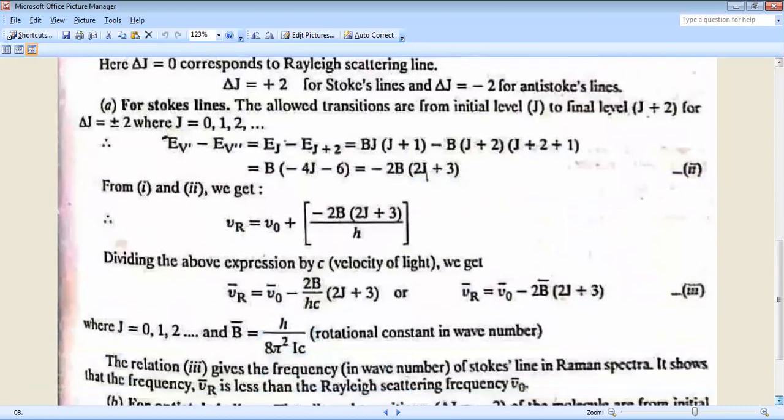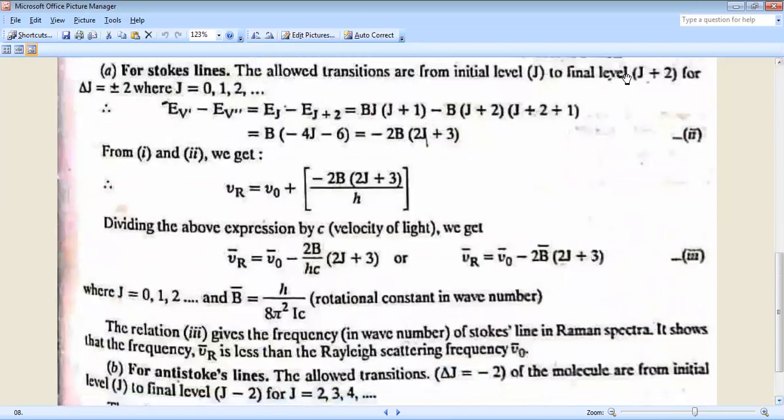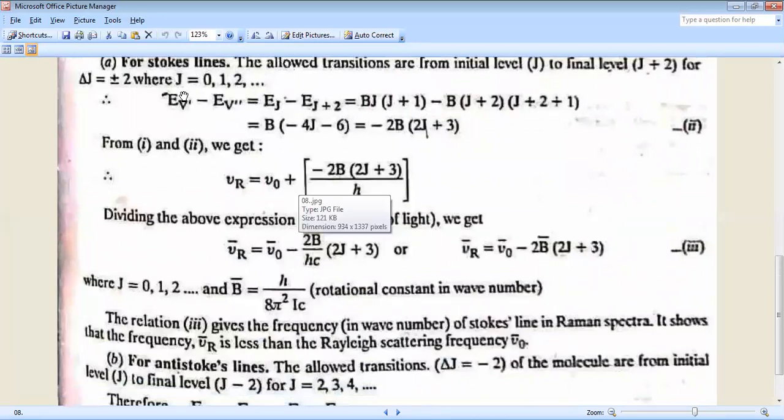For Stokes line, the allowed transition is from initial level J to final level J plus 2. For del J equal to plus 2, where J equal to 0, 1, 2, etc., the difference in energy E nu dot minus E nu double dot equal to EJ minus EJ plus 2 equal to B J into J plus 1 minus B into J plus 2 into J plus 2 plus 1.